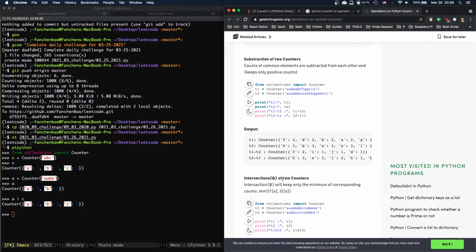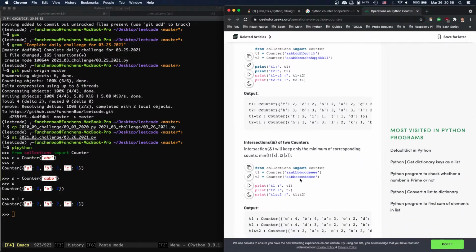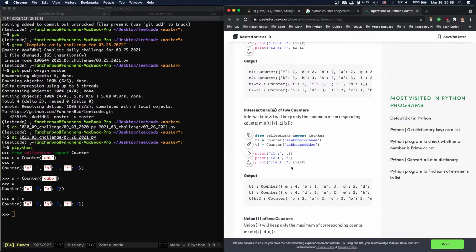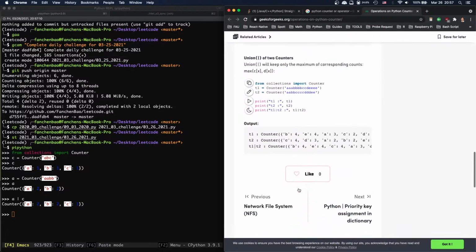All right, and of two counters is intersection. Oh, typo here. Only the minimum of corresponding counters. Counts min. Okay, so and is doing min. Nice, which makes sense, right? So it's and, so we take intersection. Union, or, is taking a union, which is the max.